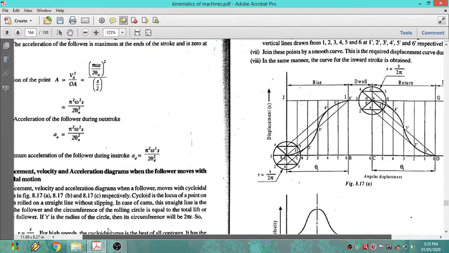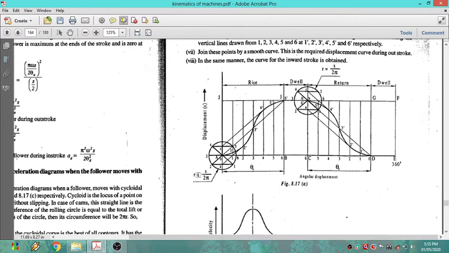Okay, now after discussing all those motions of the follower, there is one more important term, cycloidal. If you look at that, you have one curve, again you have to divide and draw one more curve. Because the follower is moving with cycloidal motion, we will get this type of curve, and it is returning also, we will get this type of curve. So see this one. I will also explain how to construct cycloidal motion.